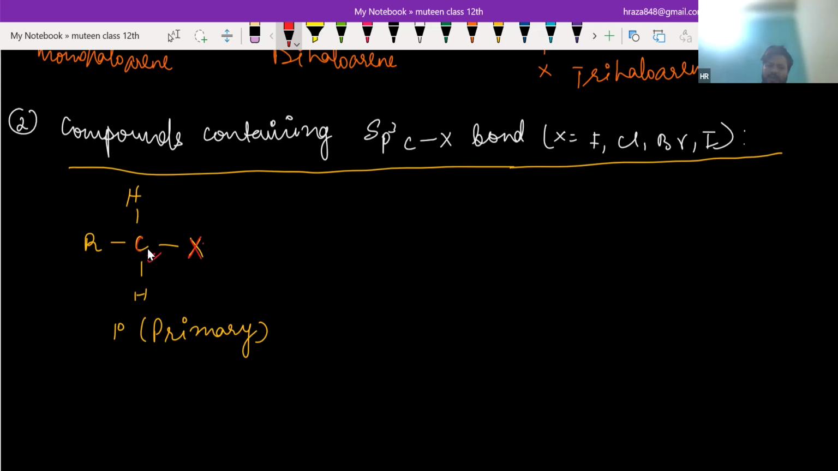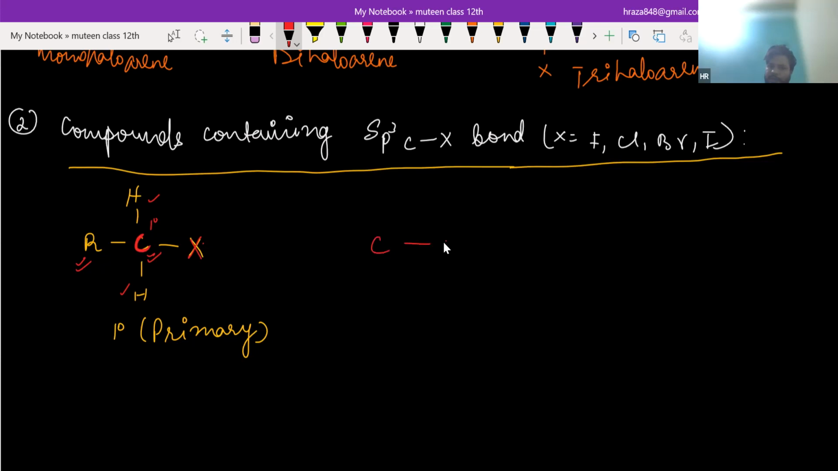So see, calculate the degree of this carbon. It is attached with hydrogen and R. R is an alkyl group, that means another carbon is here. So it is directly connected with one carbon. That's why its degree is 1. And if its degree is 1, that means the degree of halogen is also 1.